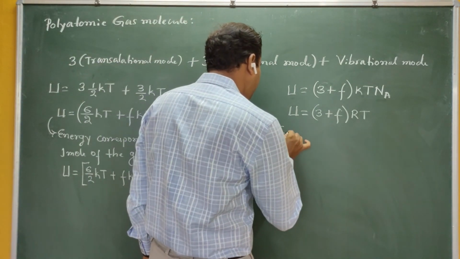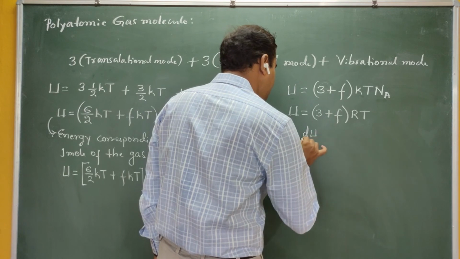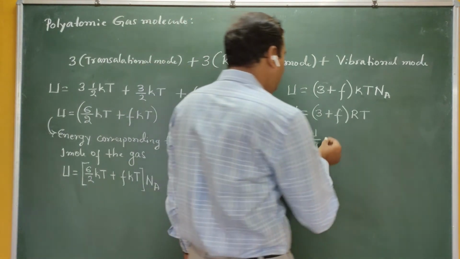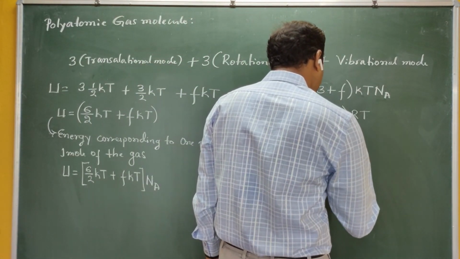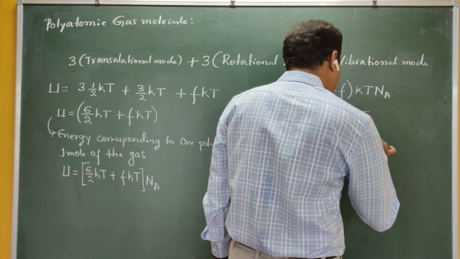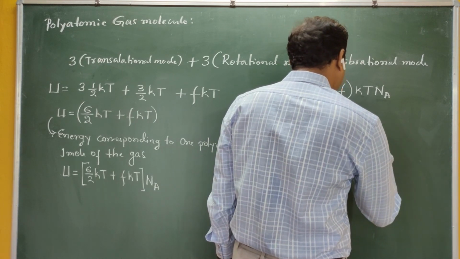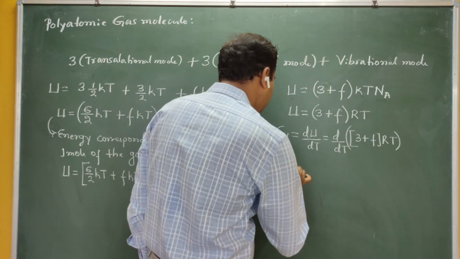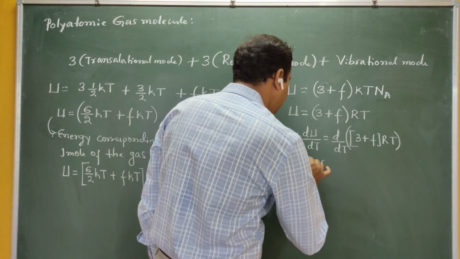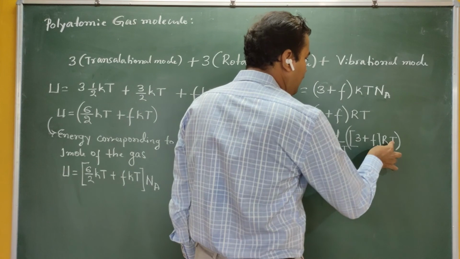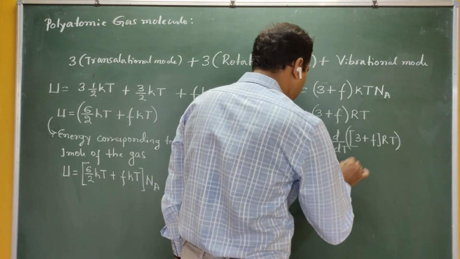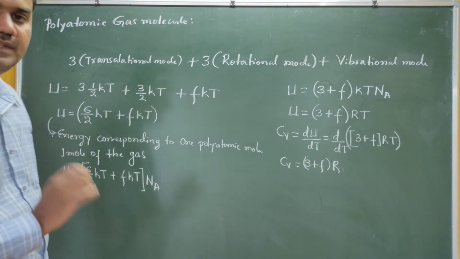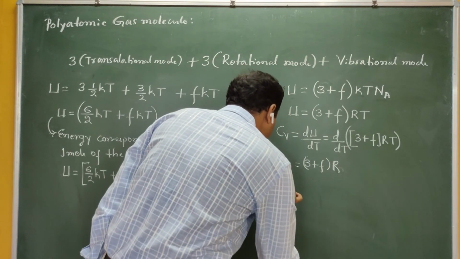Therefore Cv, the molar specific heat at constant volume, is nothing but dU by dT. The derivative of U is 3 plus F into RT. The constant term here is 3 plus F into R, and the derivative of T with respect to T is 1. Therefore the value of Cv is 3 plus F into R. Is it correct?